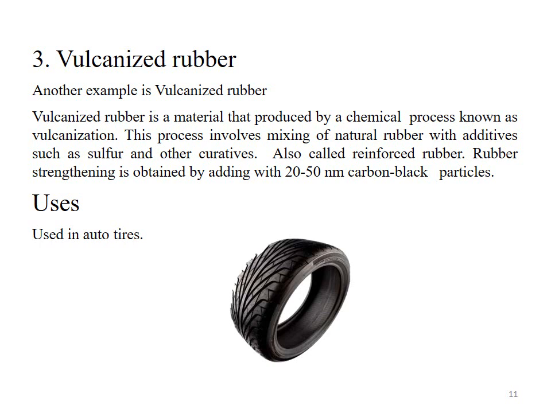So, vulcanized rubber consists of particles of carbon black. The size of the carbon black particle ranges from 20 to 25 nanometers. That's why vulcanized rubber consisting of particles of carbon black is called large particulate reinforced composite material.